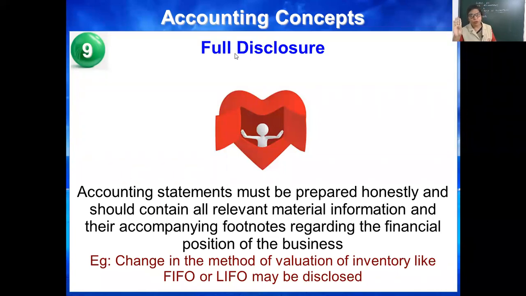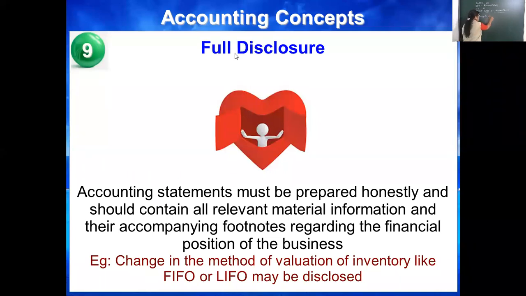I gave you 4 qualities of accounting information. What are the 4 qualities? Reliable, relevant, understandable, comparable. All 4 qualities are required by the accounting statements. What are the 4 qualities?